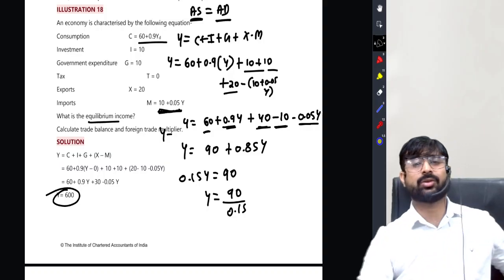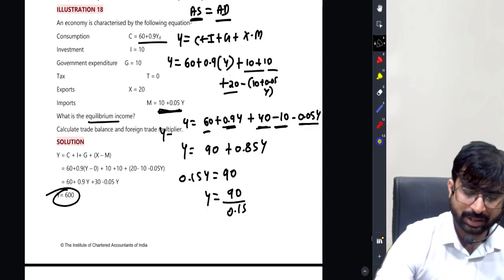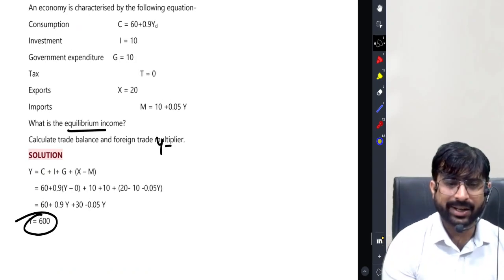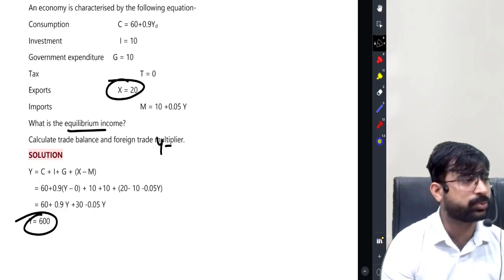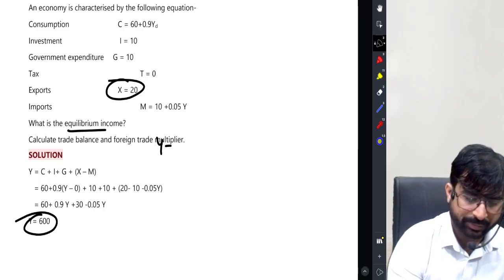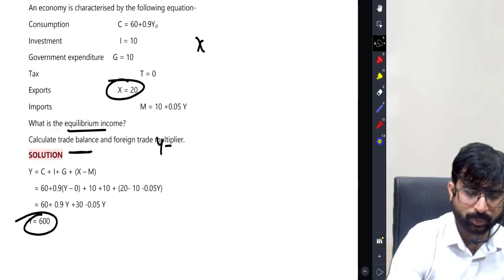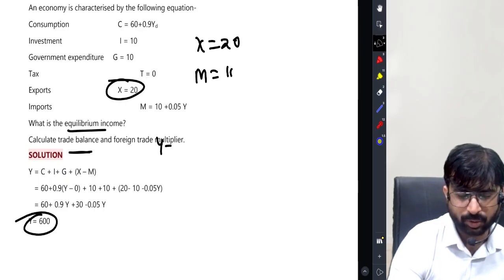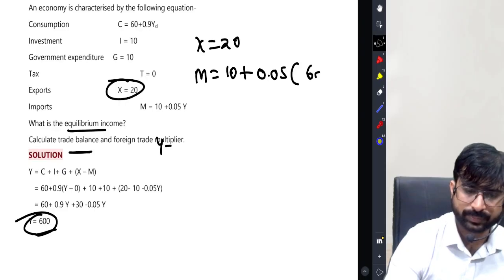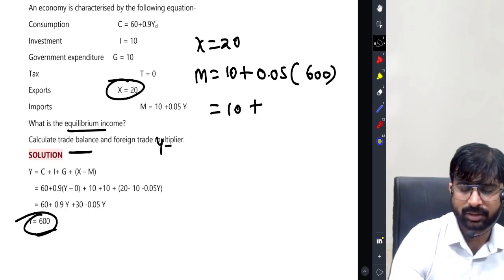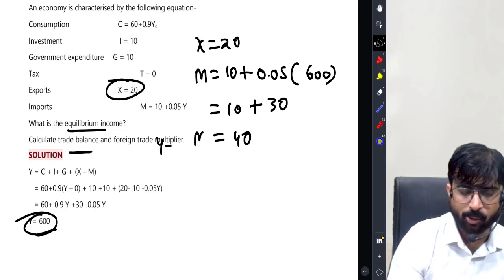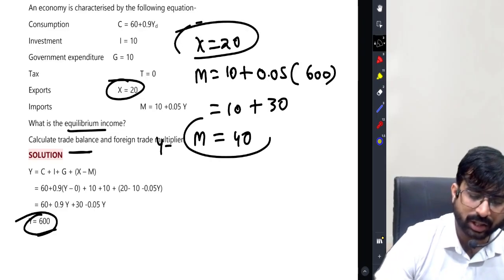What is more interesting here, class, is the foreign trade multiplier and trade balance they have asked. See, trade balance I will tell you. How much is the export? 20 crores. They have asked not trade balance, so exports is 20 crores. What is import? 10 plus 0.05 and your income is 600. So 10 plus 5% of 600, that is 30, that is your 40. So students, exports is 20, import is 40.